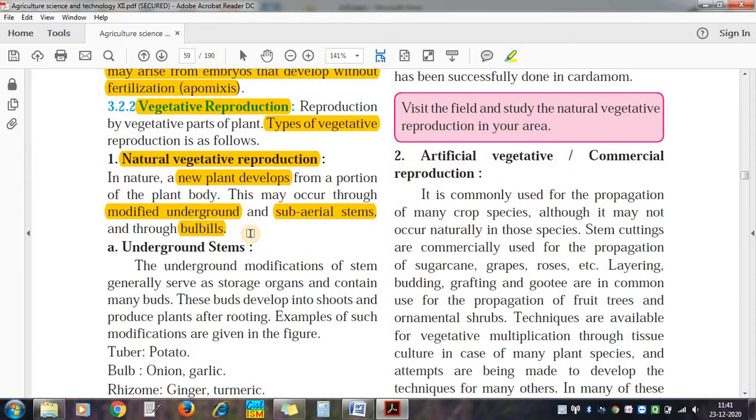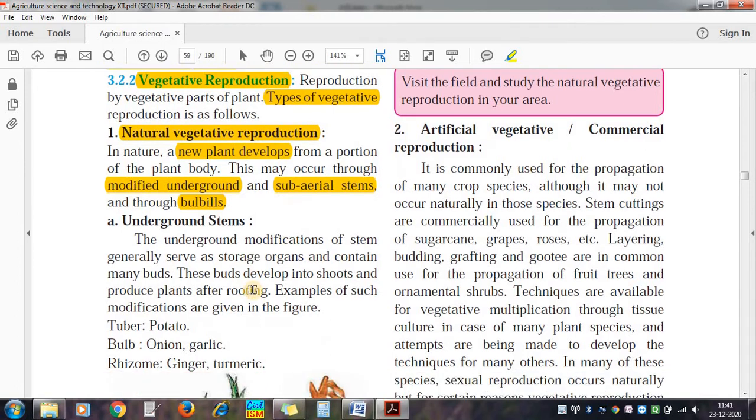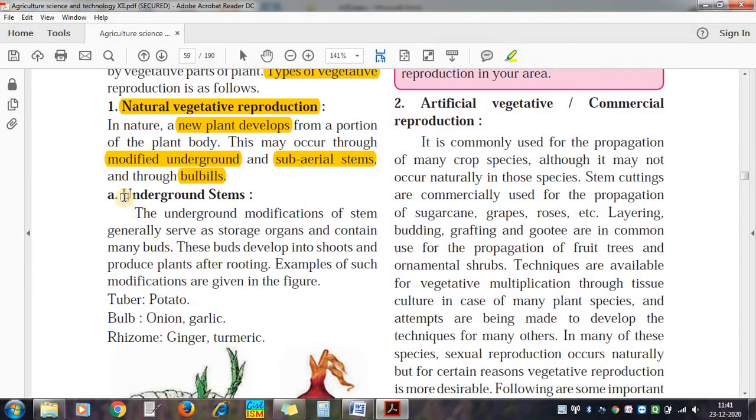bulbils also. For example, in case of potato, we use tuber. In case of onion, in case of garlic, we use bulbs. These are all modified underground parts. So this is natural vegetative reproduction. Now which are the underground parts that are used for asexual reproduction or vegetative reproduction? Let us go there. Example is there, just we have studied tuber. Tuber, potato. In case of potato, tuber is used.